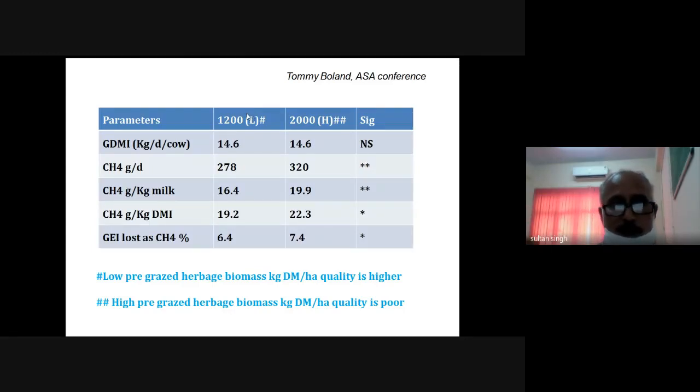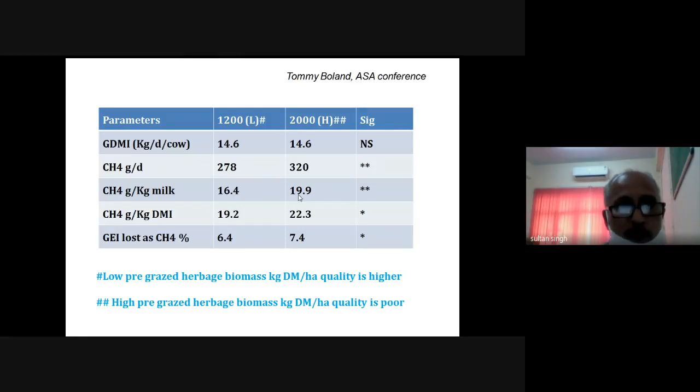Normally we say if a pasture is overgrazed and if a pasture is less grazed, then what will be the effect of overgrazing on the methane production from the livestock? Here you will see this is the light grazed and this is the high grazed. If you see the loss of the gross energy, in case of the less grazed pasture is less as compared to the high grazed.